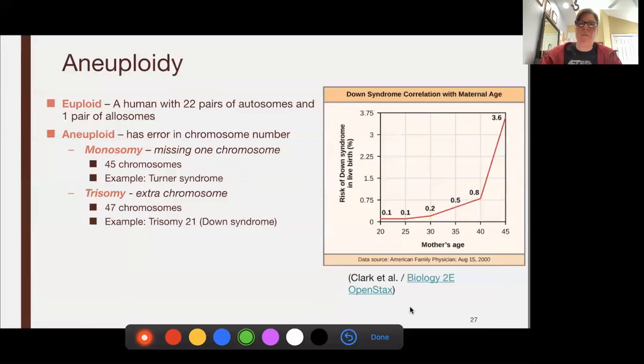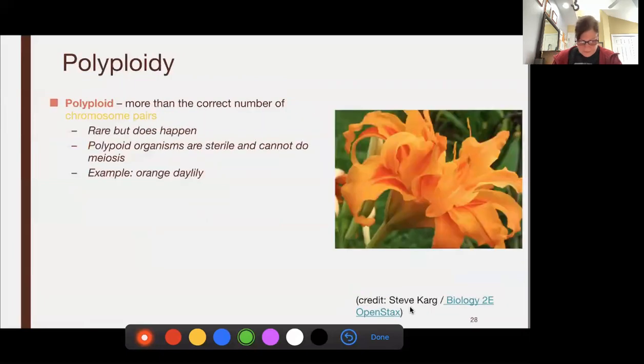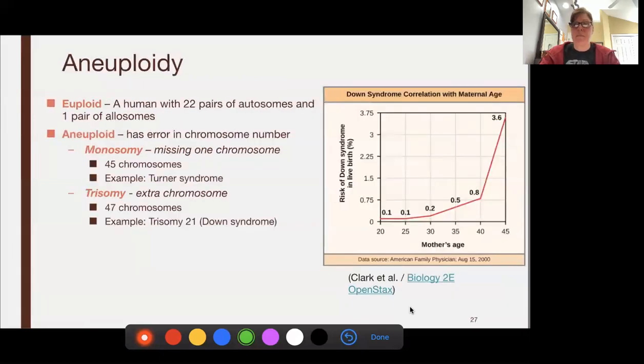Females, when they make their eggs, oogenesis, we'll talk about this in lab. Their eggs sit in prophase 1 until they are ready to ovulate that egg. So your eggs have been formed since before you were born. So whether you're going to be a mom at 25 or 45, time is ticking on your expiration date for your eggs. The longer those eggs sit, the more difficult sometimes it is. Those homologous chromosomes don't want to separate.